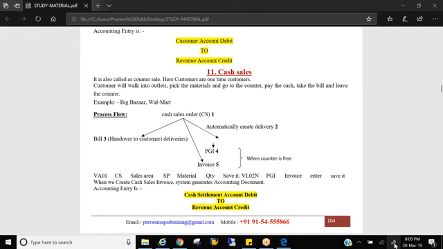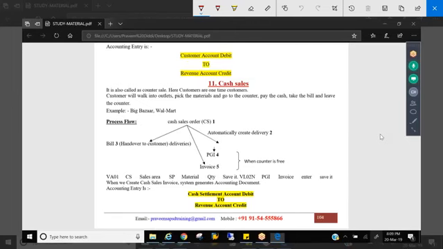But without a delivery, the system will not allow you to create an invoice. When I said delivery, yesterday itself I told you, you can create a delivery, but without hitting PGI, nothing will happen. That means accounting entry documents will not be generated without hitting the PGI. So in cash sales, how is it possible? A delivery is only triggered and a bill is given to you, right? But whenever the counter is free, or at the end of the day or the shift of the person, they do the PGI and they create the invoices. Until then, the amount will be in a suspense account.